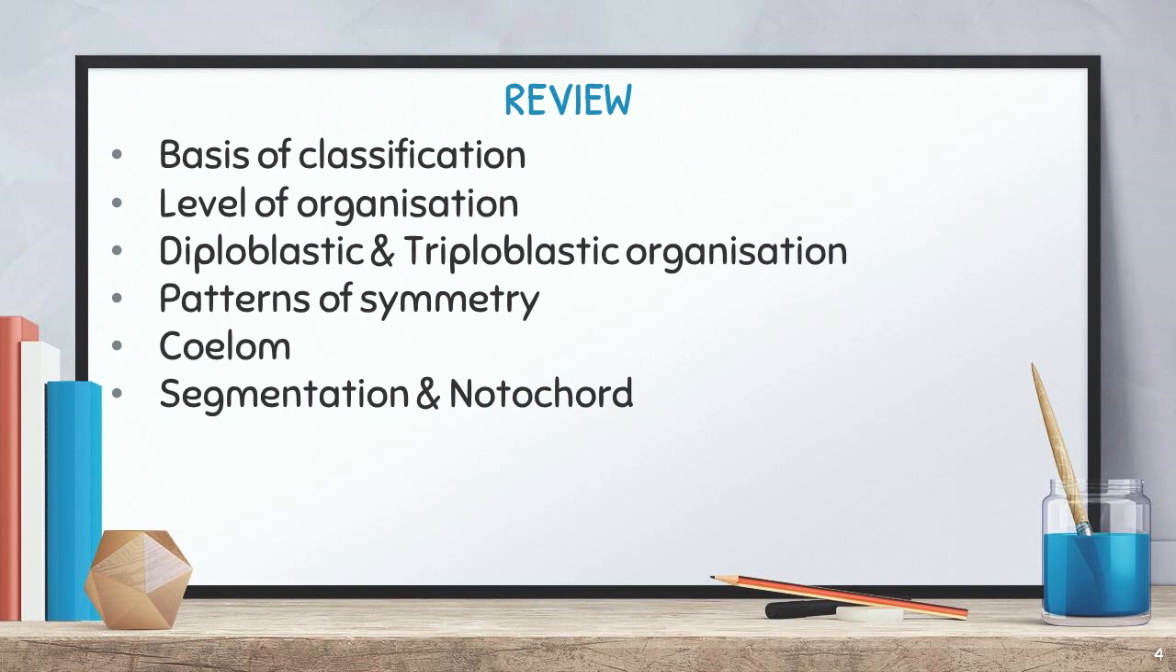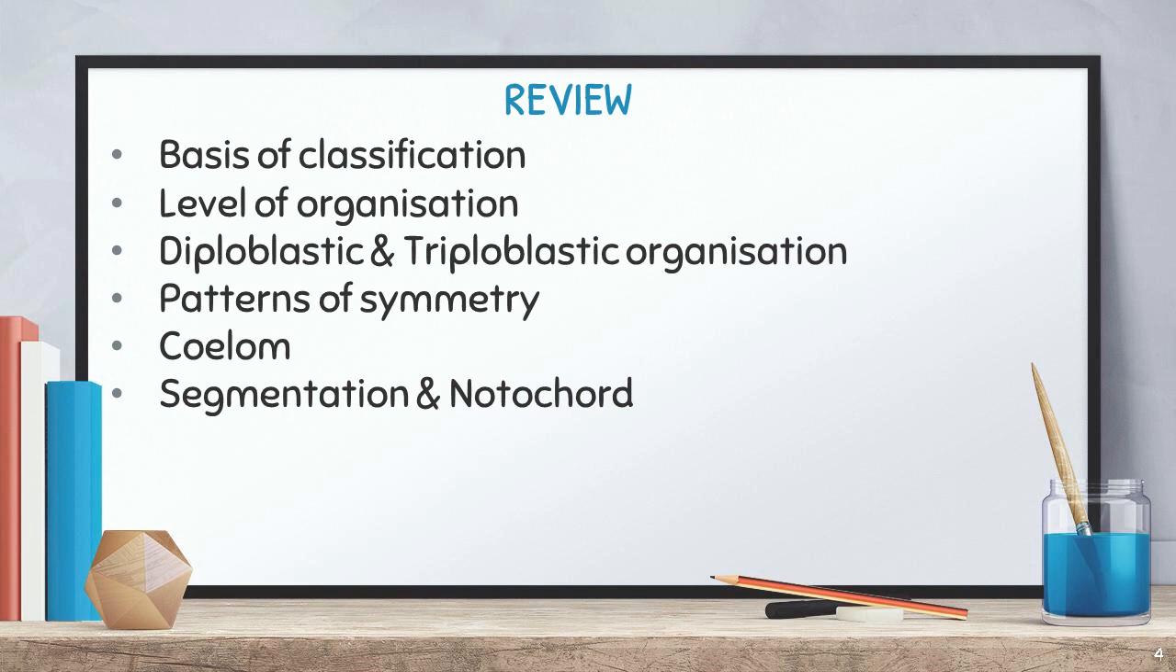So we have learned about certain characters such as level of organization. In the sense, it is cellular level of organization, tissue level of organization, organ level of organization, as well as organ system level of organization. Okay, then the embryonic layer. As per the embryonic layer, they are classified as two, that is diploblastic as well as triploblastic organisms. Diploblastic organisms consist of only two layers, ectoderm as well as endoderm, and triploblastic organisms consist of three layers, that is ectoderm, mesoderm as well as endoderm, right?